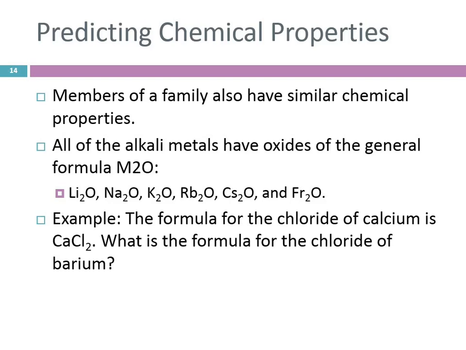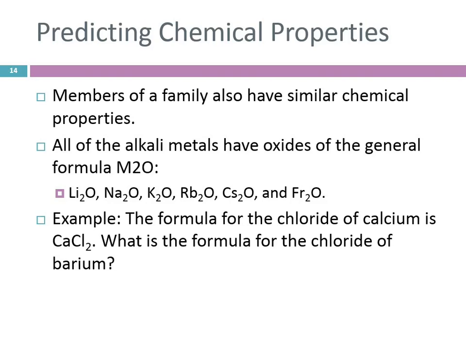So the boys so far all love sports, play football, like to play guitar, and they just have a lot of common things, right? Are they the same people? No, they are individuals, and they have things that make them different. But just like children within a family share some commonalities, elements in a family share some things that are in common. And then they also have things that are different.